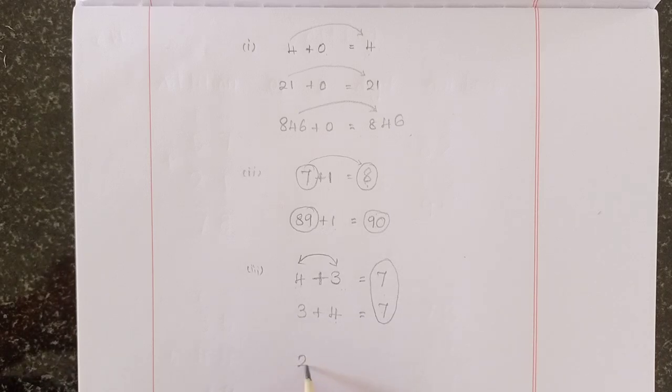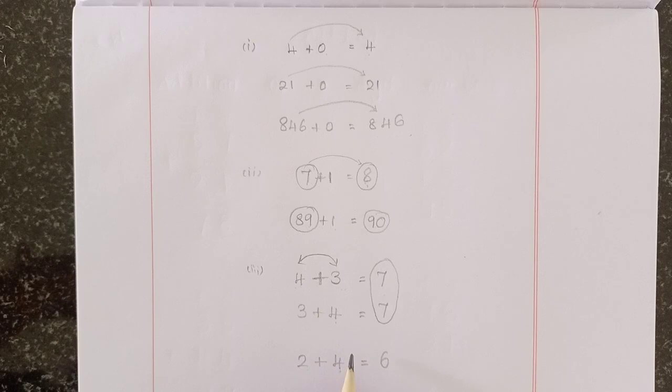Okay, 2 plus 4. 2 plus 4, what will come? Keep 2 in the heart, then take 4 fingers to count. After 2 comes 3, 4, 5, 6. So the answer is 6.